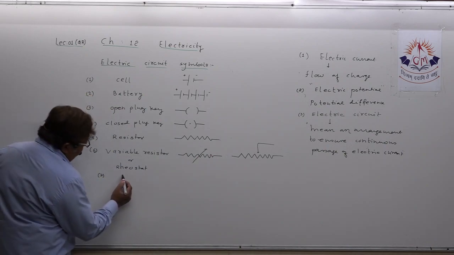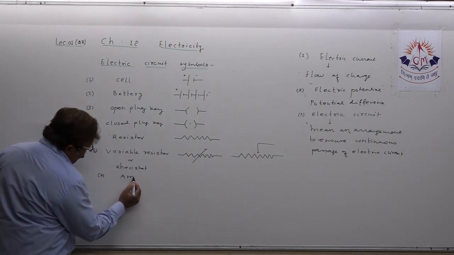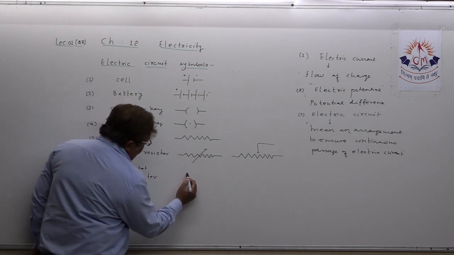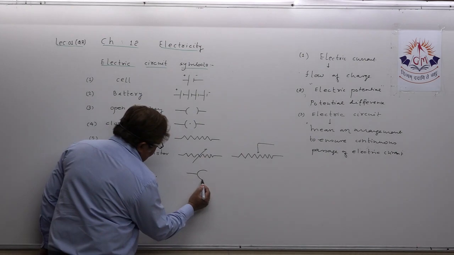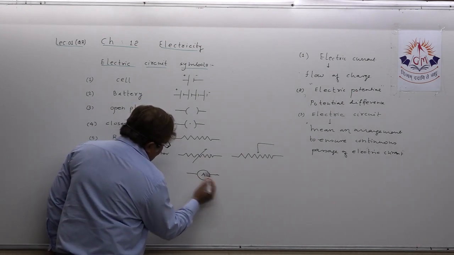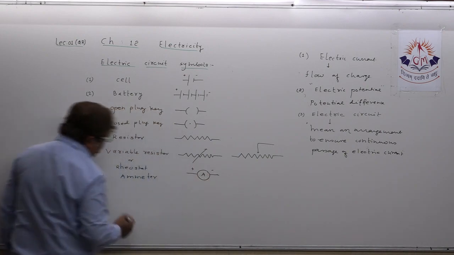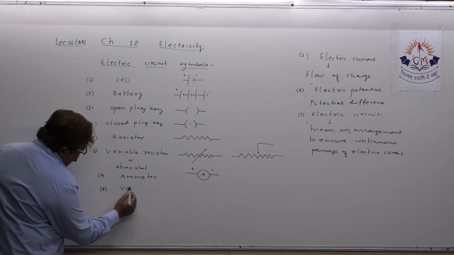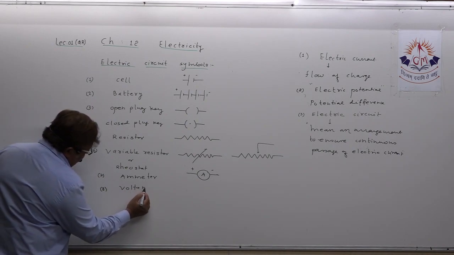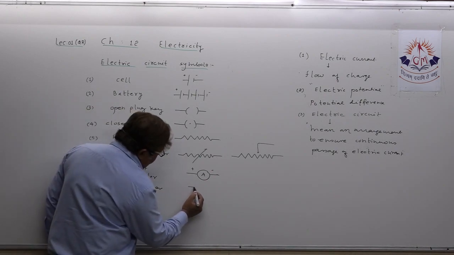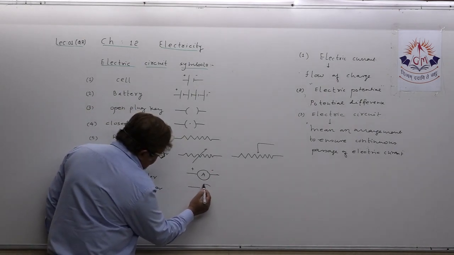For ammeter, which symbol is utilized, you all know. This is the symbol for ammeter. These are some standard symbols. Understand? Positive and negative. The symbol for voltmeter, sometimes we call it voltameter also. Understand? What is the symbol for voltmeter? It is like this.